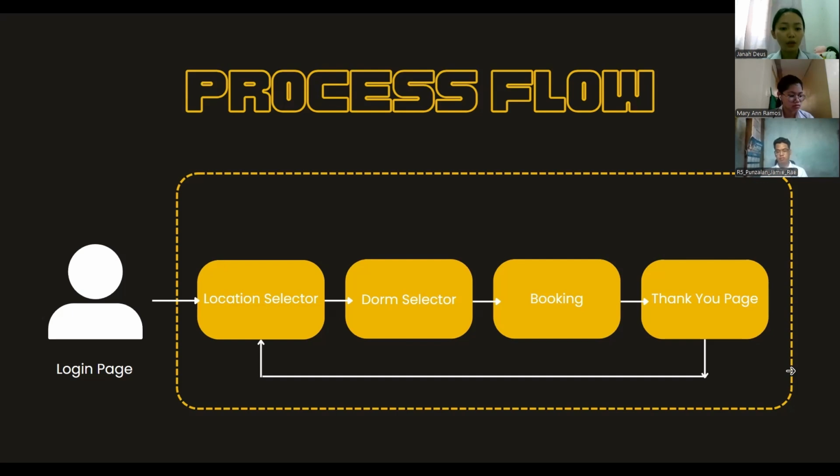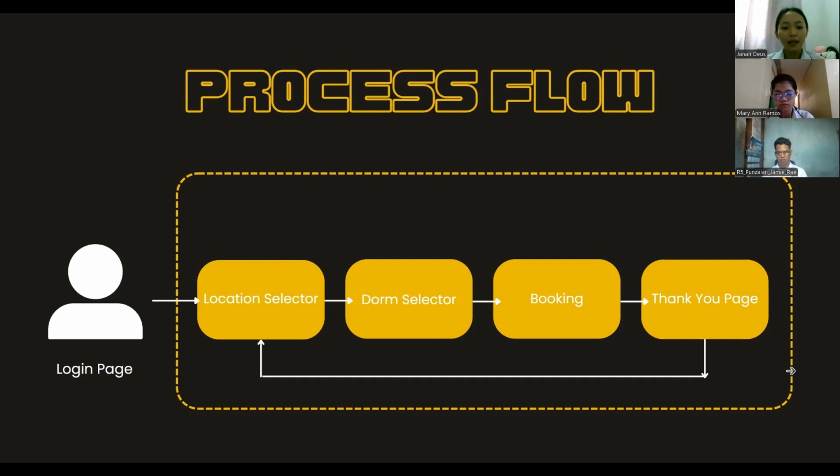Upon successful booking, the user is directed to the thank you page. This page serves as confirmation and a thank you note. It provides users with a summary of their booking and any additional instructions or next steps they may need to follow.